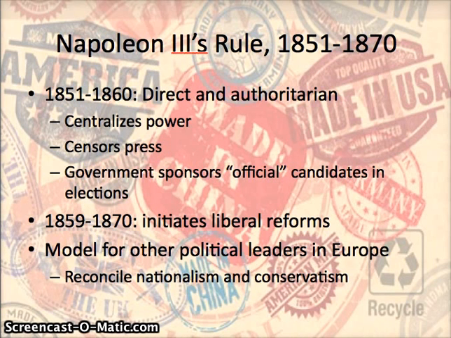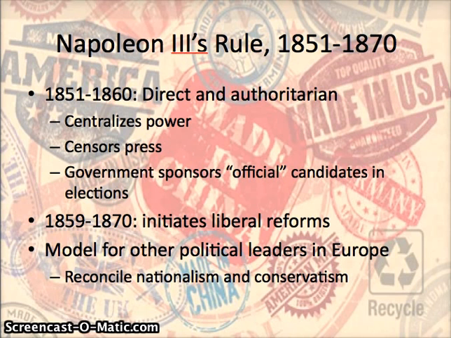And a lot of this is because he's trying to kind of stabilize France after a period of revolution and upheaval. He needs to do some things to lessen the power of radicals and liberals, that is, and increase conservative control over the government.